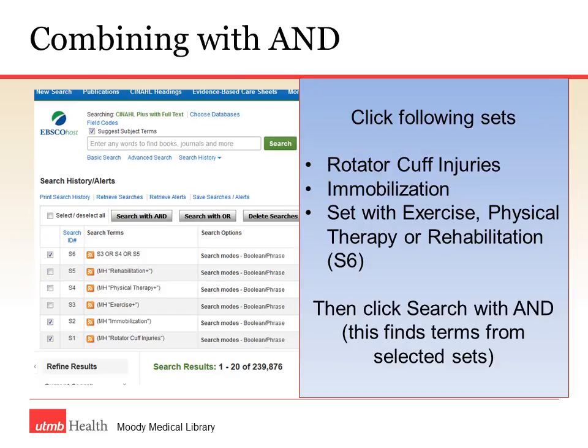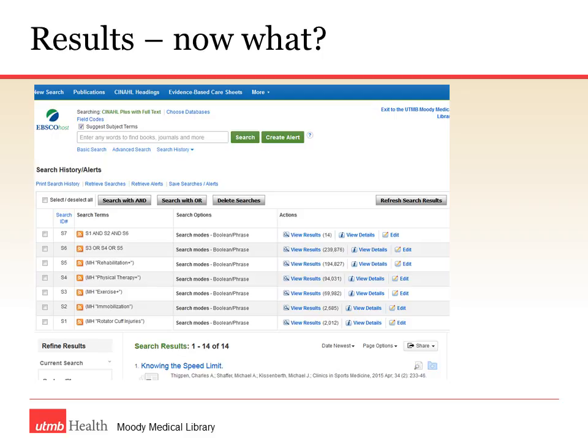Now I can combine with And, now that I have my Ors done. Rotator cuff injuries and immobilization and one of my exercise, physical therapy, or rehabilitation sets. If I click And, it will make all of those terms exist. So now what? I've got 14 results.